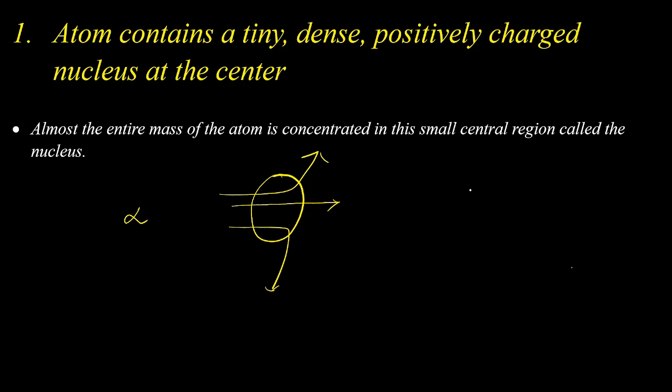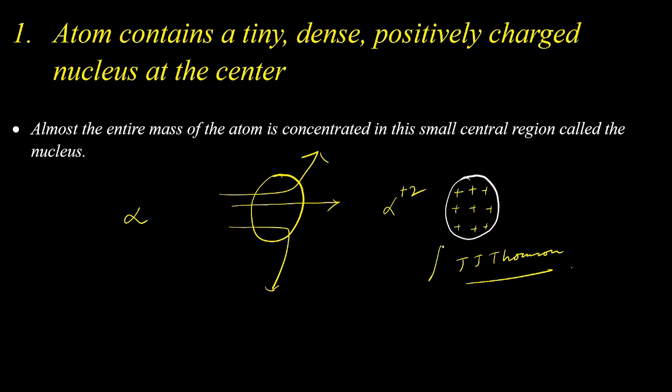Before Rutherford, J.J. Thomson described that an atom is a sphere and the positive charge of that atom was distributed throughout the atom like this. Alpha particle has a positive charge on it. Had this proposal of J.J. Thomson been true, then the positively charged particle, that means the alpha particle, would have been deflected.